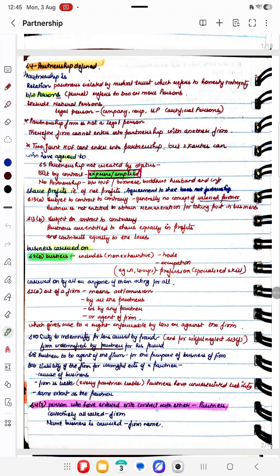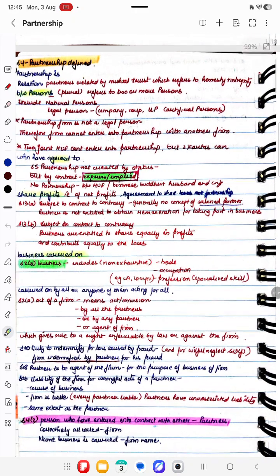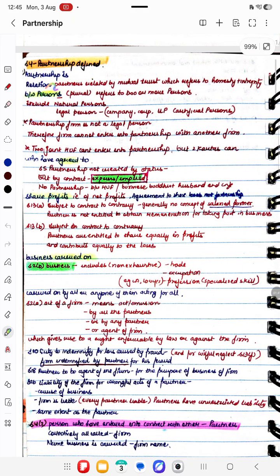You should understand that it is a relation between persons who have agreed to share profits, and the business is carried on by one or any of them acting for all. Another important concept is that the relation is one of mutual trust, which includes honesty and integrity. It is between persons, plural, two or more, which can be natural, legal, or artificial.